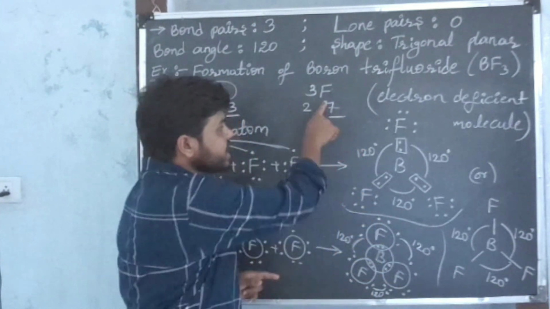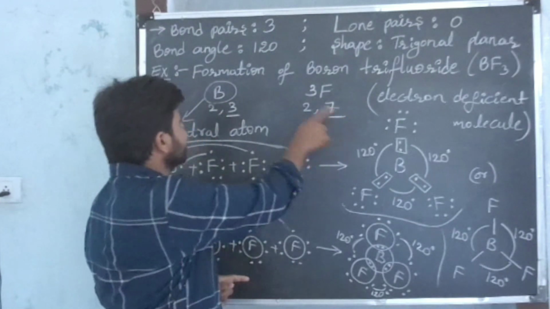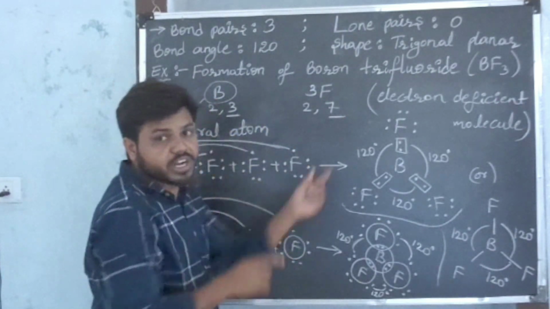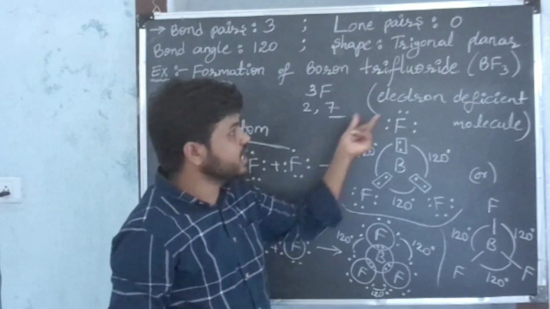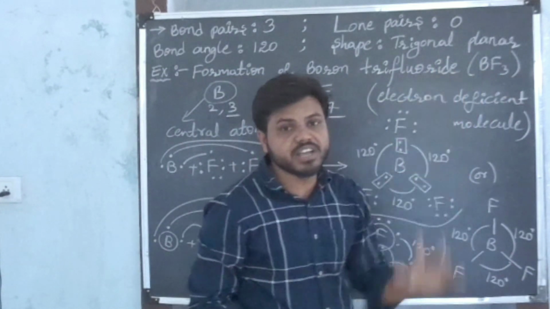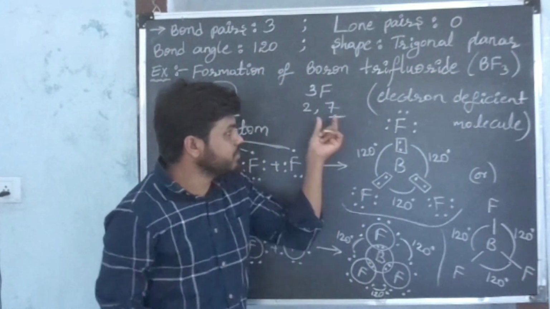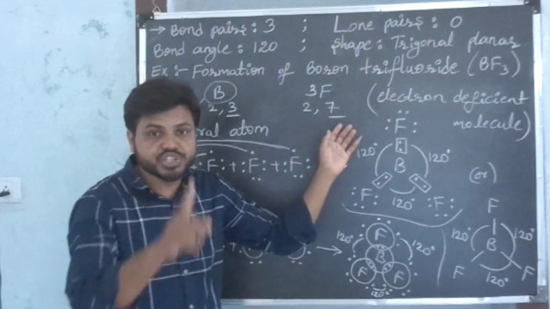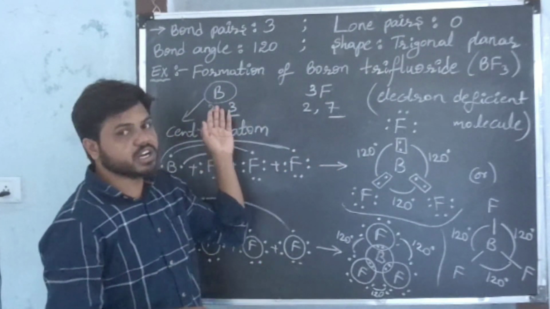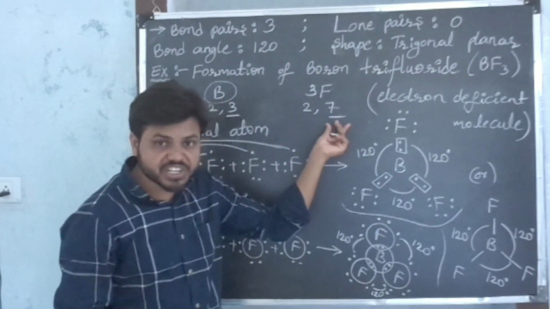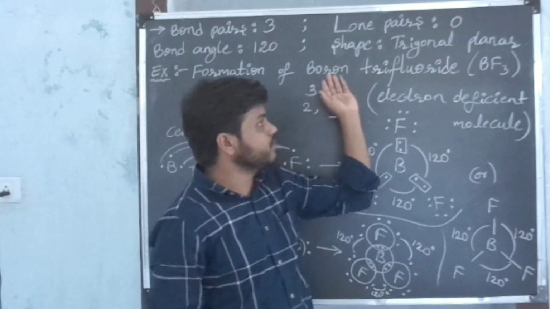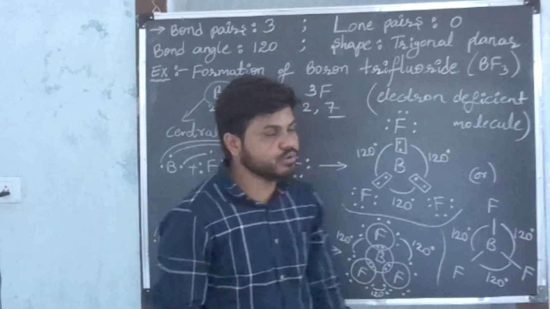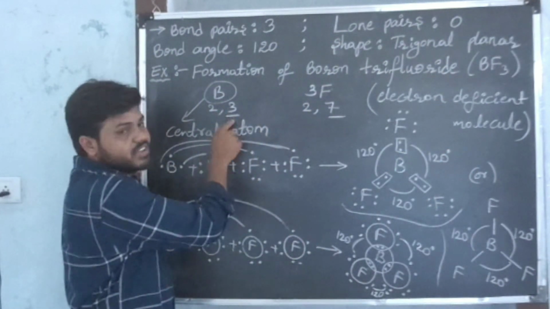That's why each fluorine atom shares 1 electron with the boron atom to get octet configuration in the valence shell, and it forms a boron trifluoride molecule. In boron, there are 3 valence electrons.